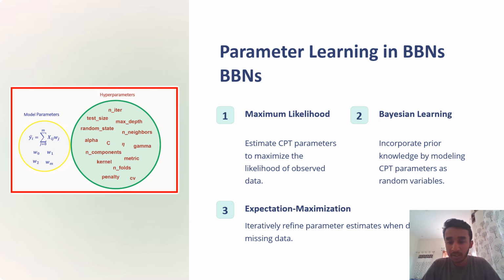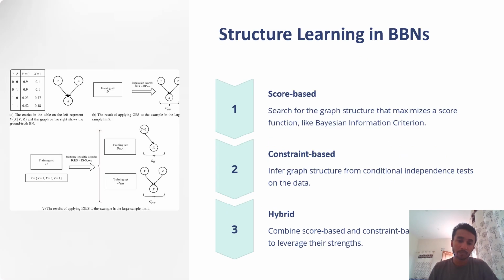Bayesian learning incorporates prior knowledge by modeling CPT parameters as random variables. In expectation maximization, parameters are iteratively refined when data is missing. Once again: maximum likelihood, Bayesian learning, and expectation maximization.